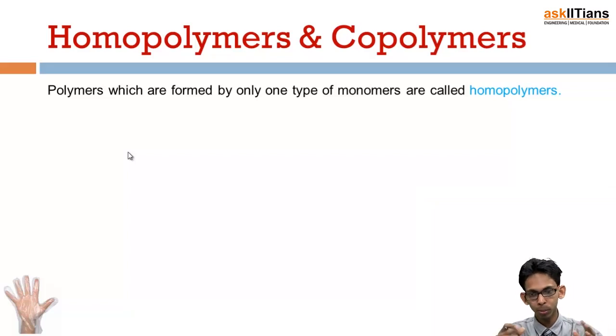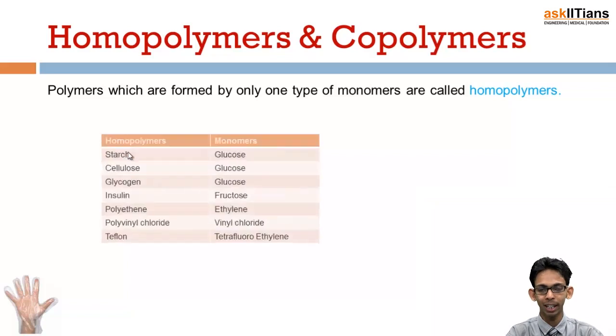If all the monomers of a polymer are similar or of the same type, then it is known as a homopolymer. I just told you about polyethylene. Polyethylene is formed by a combination of ethene molecules, so all the monomers are the same ethene molecule. So it is a homopolymer in which all the monomers are of one type.